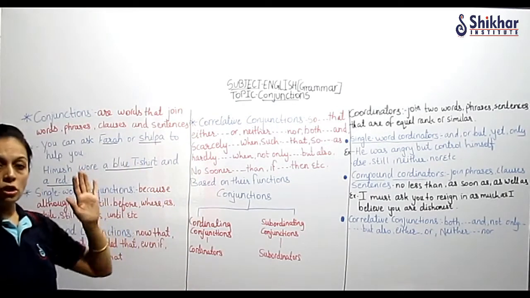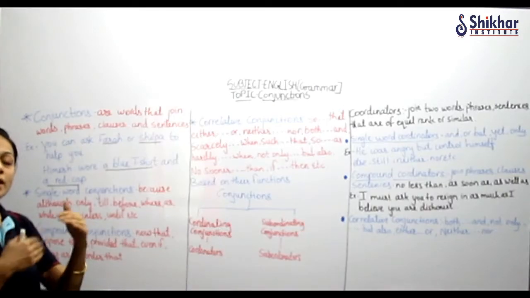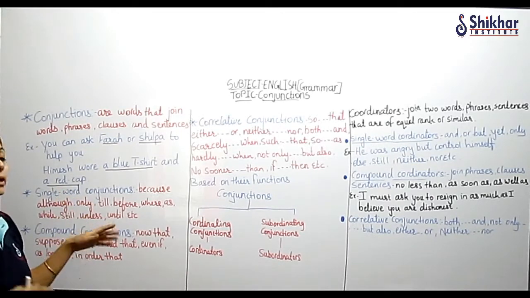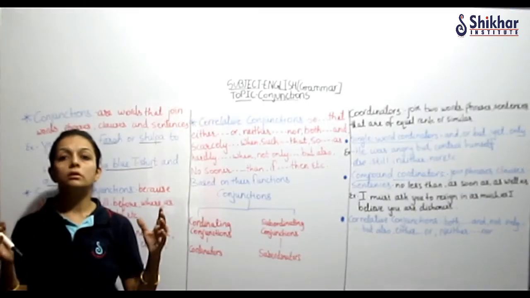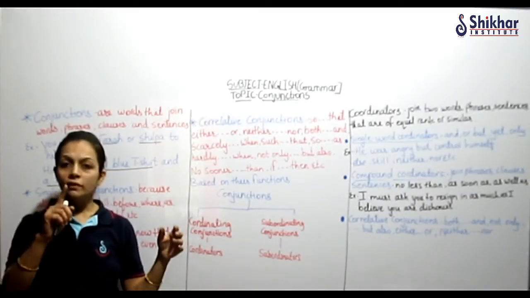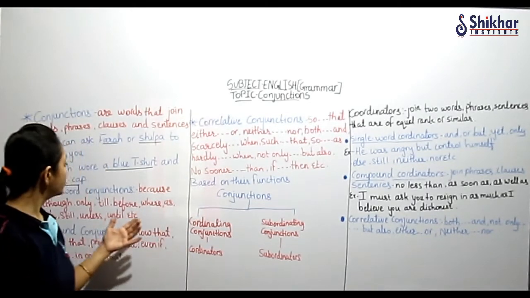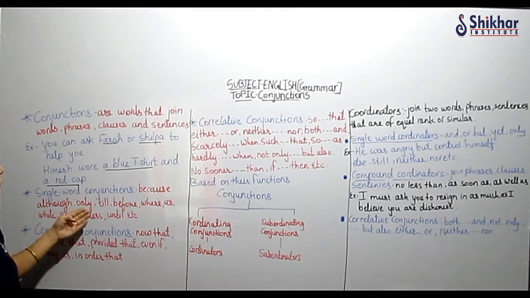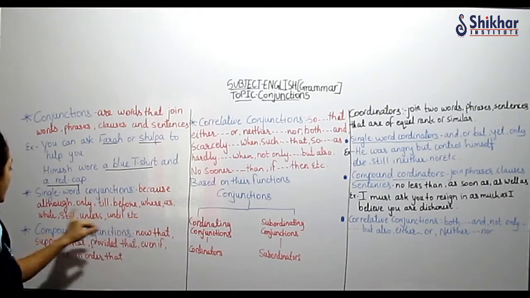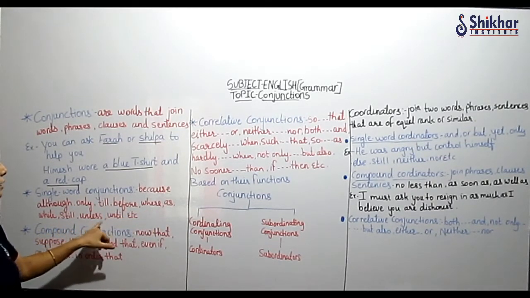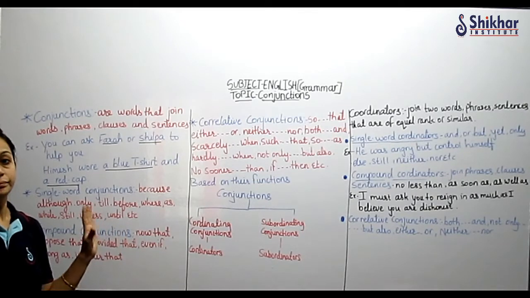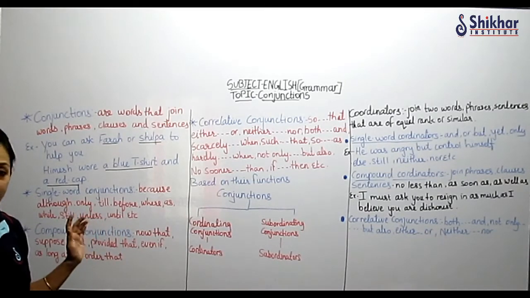So our conjunctions are different words, but they have been classified. What comes under single word? They are single words, not very big conjunctions. Only one word conjunction is there. So: because, although, only, till, before, where, as, while, still, unless, until. Single word conjunctions, very easy.